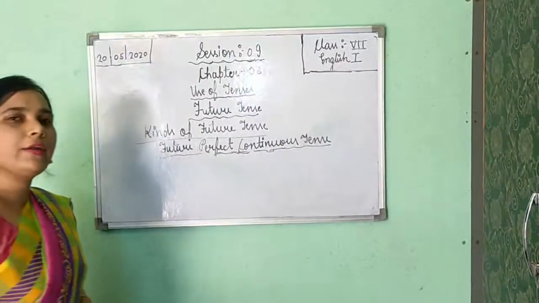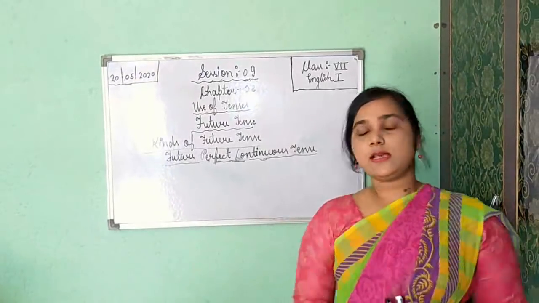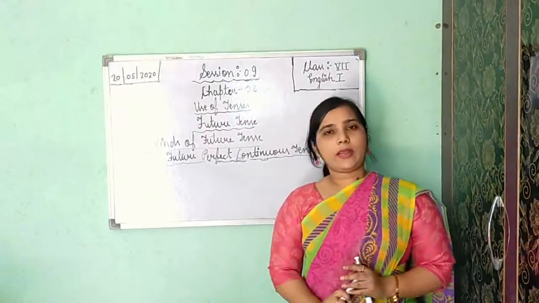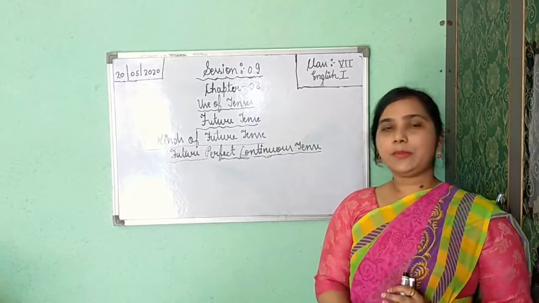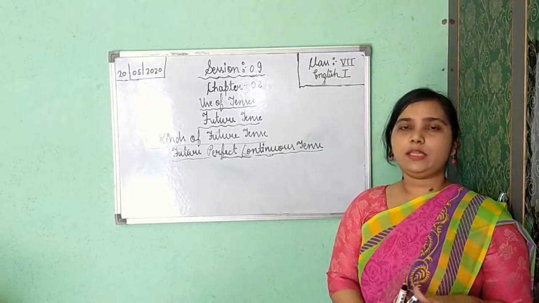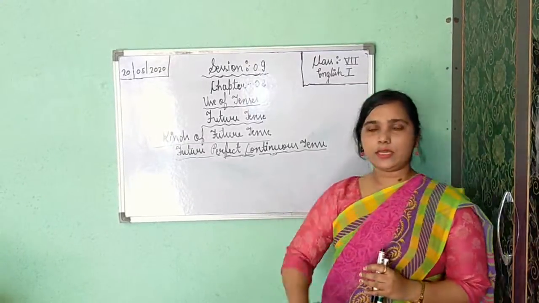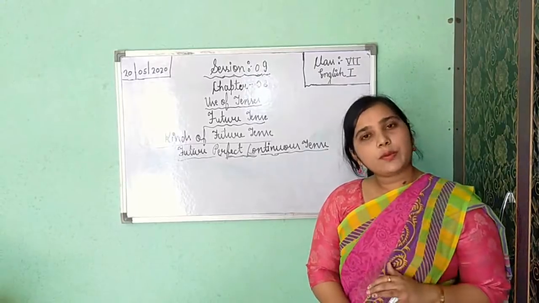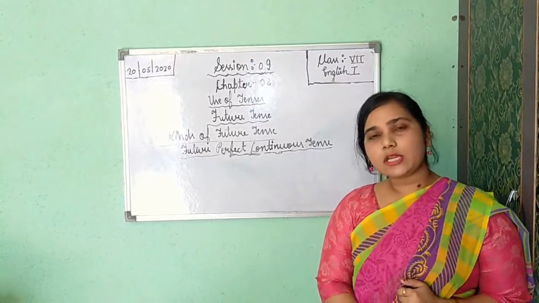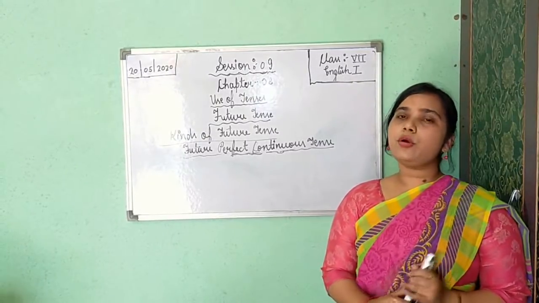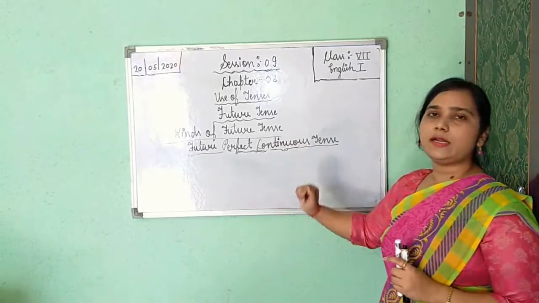Future perfect continuous tense. Now where will you use future perfect continuous tense? To show an action that will begin in the future, but it may continue for some time in the future, there we will use future perfect continuous. We will use future perfect continuous tense to show an action that will start in the future, but it may continue for some time. So there we will use future perfect continuous tense.